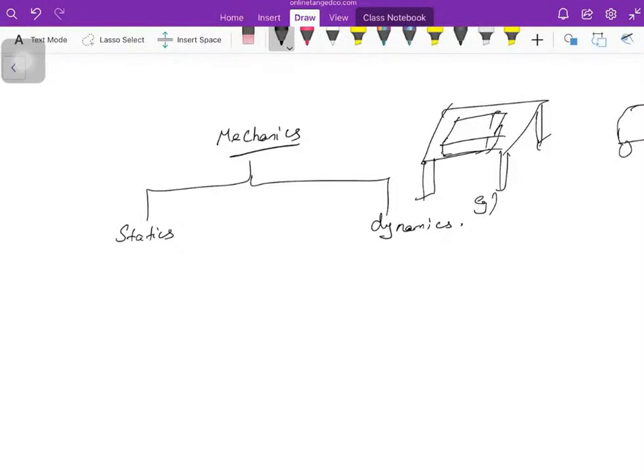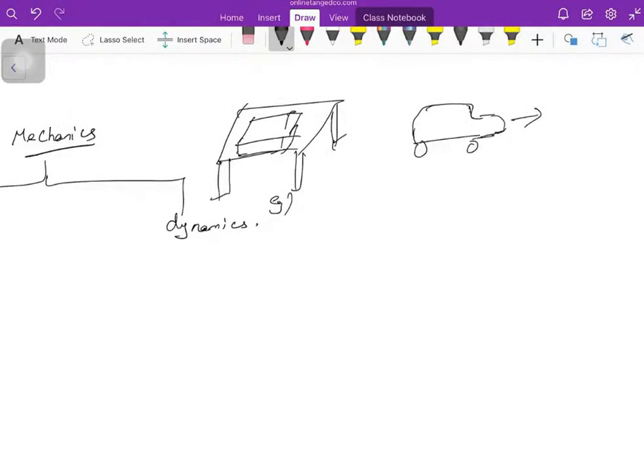That is statics. Dynamics means studying the behavior of a body under motion, where the body is moving. If you are studying those kinds of things, it is dynamics. An example is a car moving on a road. That is an example of dynamics, while the book lying on top of the table is statics.